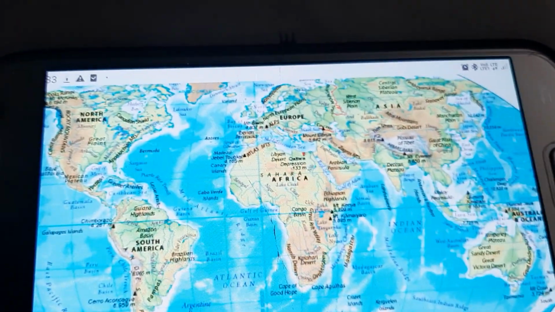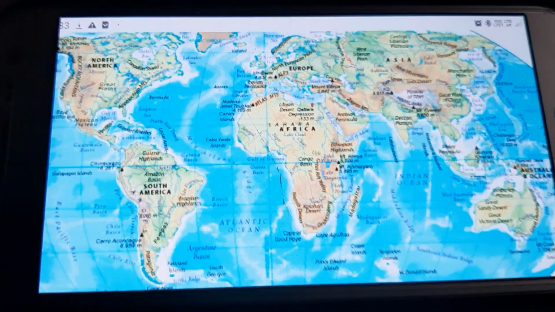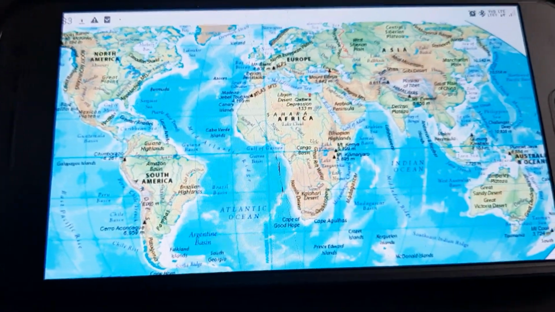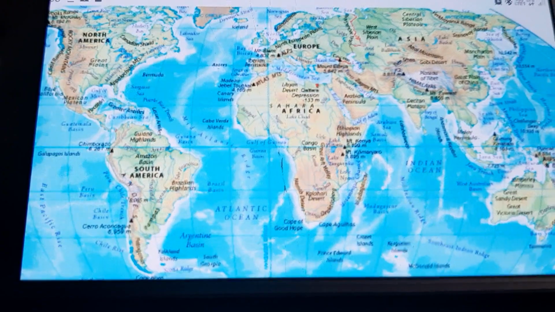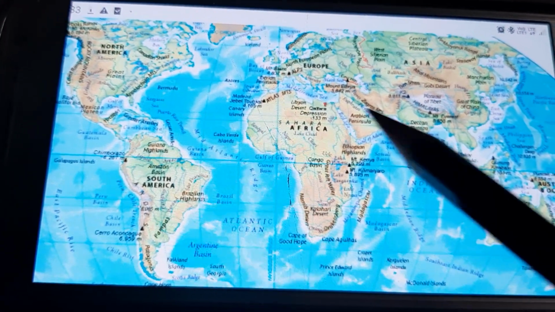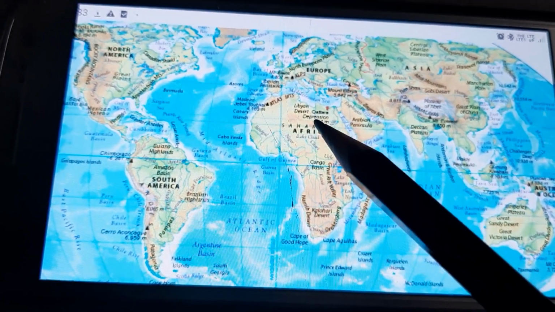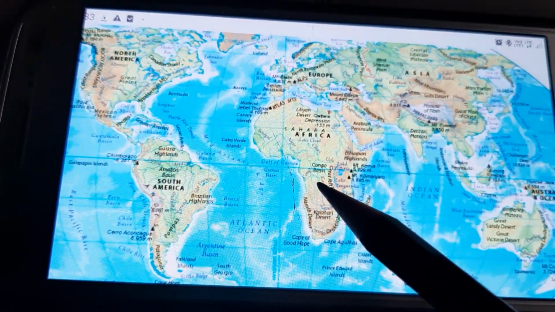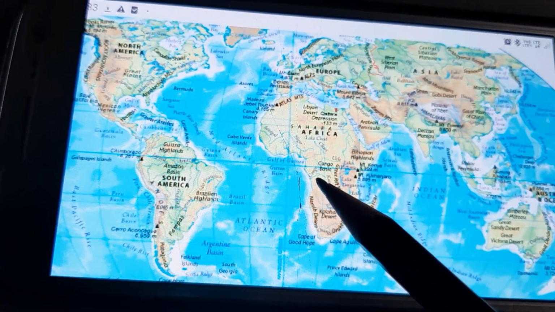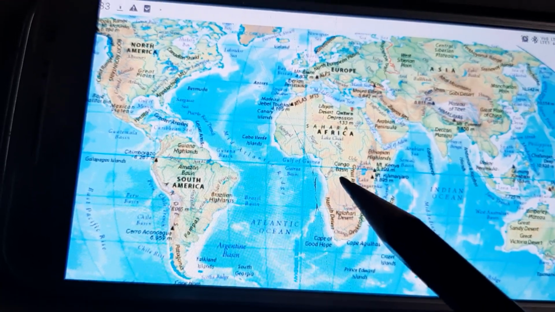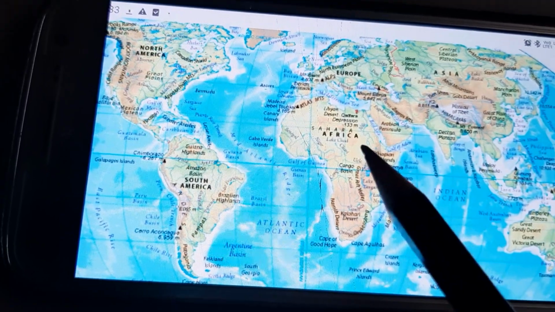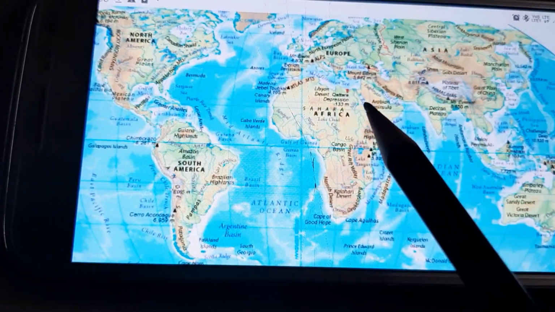Here we are going to talk about those landforms, for which I am using this map. I don't have an atlas right now, so I am managing with this map. I hope it is visible and that you'll get a rough idea of it. In chapter 2, major landforms, we are going to discuss the earth's major landforms. First we should know what a landform is.